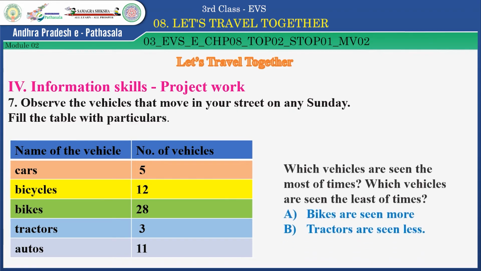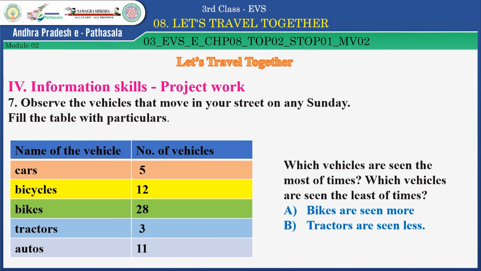Now, look at this question. Which vehicles are seen the most of times? Which vehicles are seen the least of times? Already you made a table on your information. So from this table you have to say which vehicles are seen the most of times.